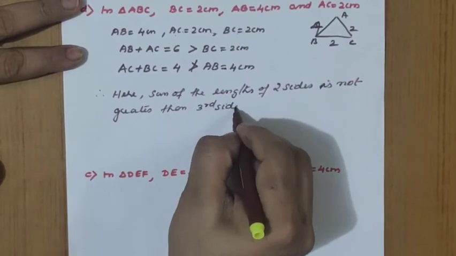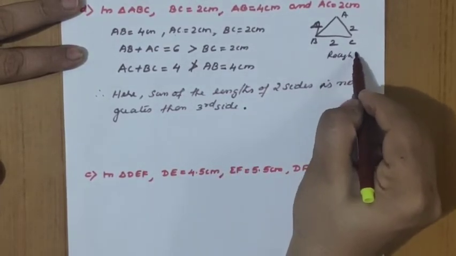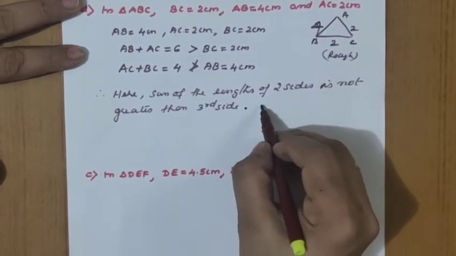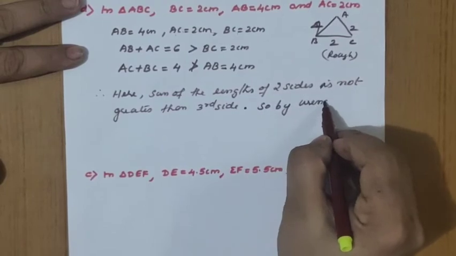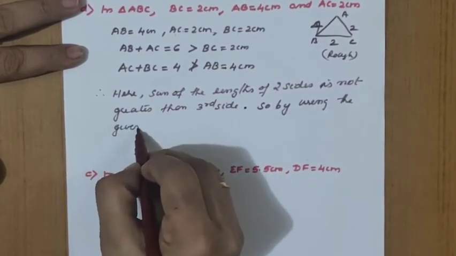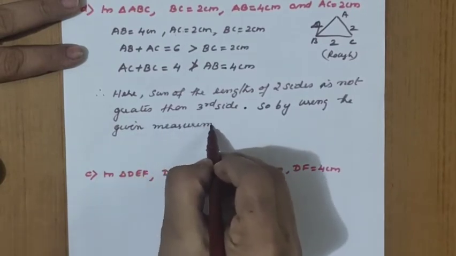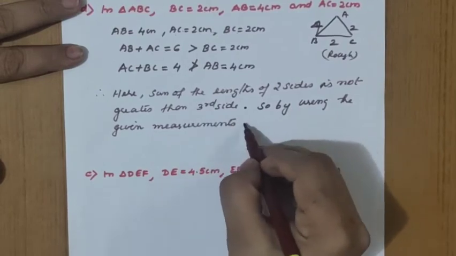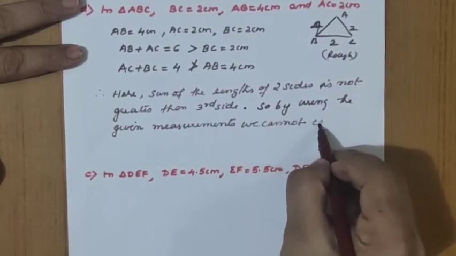So what we can write here? By using the given measurement, we cannot construct a triangle.